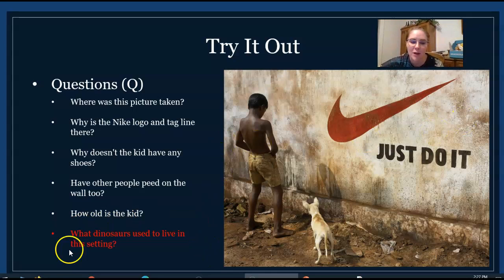Okay, here's a question that I wouldn't give you points for. Okay? What dinosaurs used to live in this setting? That doesn't really have anything to do with this resource at all. So is that a question that you could ask about the picture? I guess, but it doesn't really apply. And so in class, you want to be a little bit smarter than that and ask some questions that you can actually address.